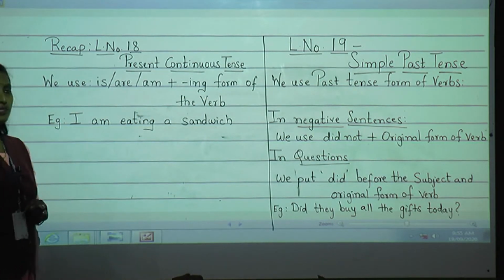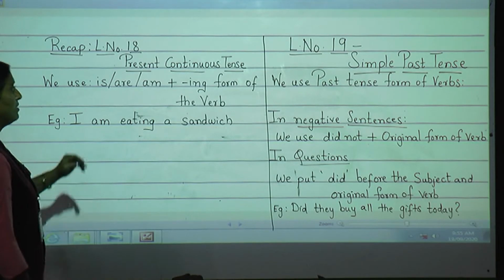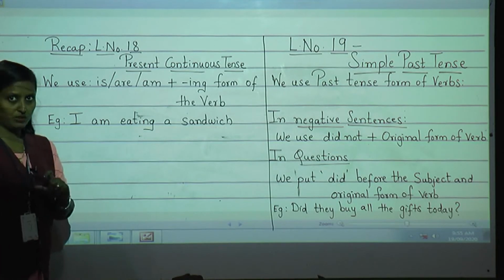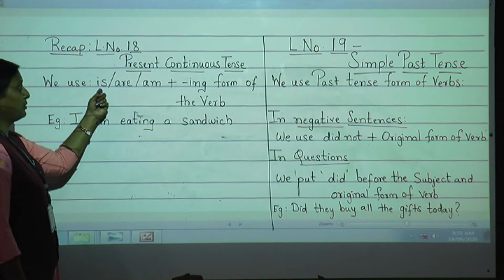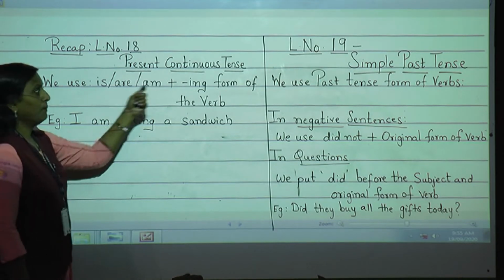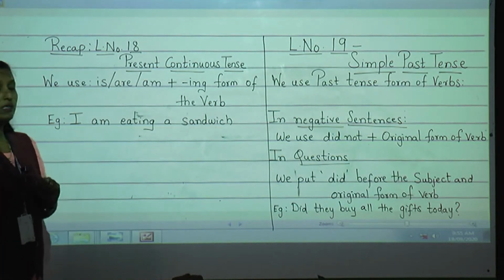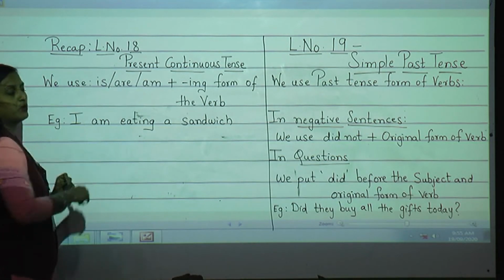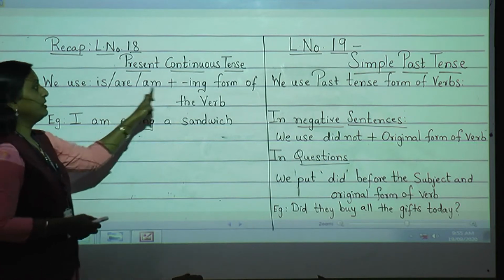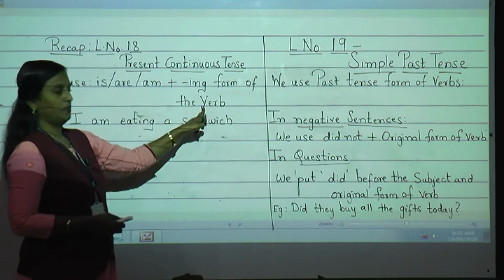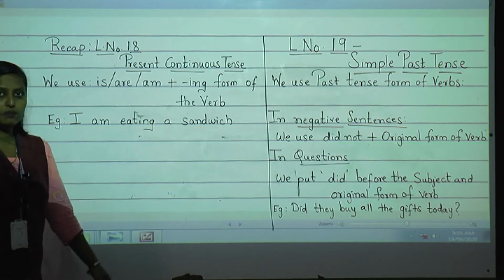Again I will repeat, students, for present continuous tense, if the subject is singular, we are going to use is plus the ing form of the verb. And if the subject is plural, we are going to use are with the ing form of the verb. And am goes with the subject I.